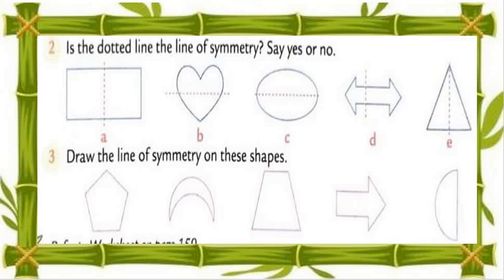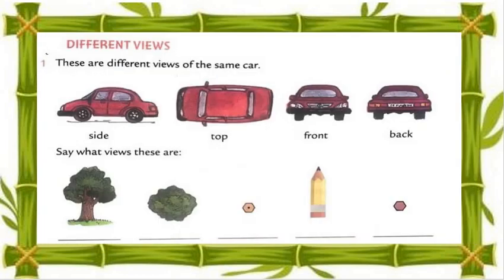Now we will move on further. The next topic is different views. Here is the example of a car, and you give your views. The first image of the car is the side view. If you are standing at the side, you see the side view. If you are on a top floor, you see the top view. If you are in front of the car, you see the front part of the car. If you are at the back, you check the back view.